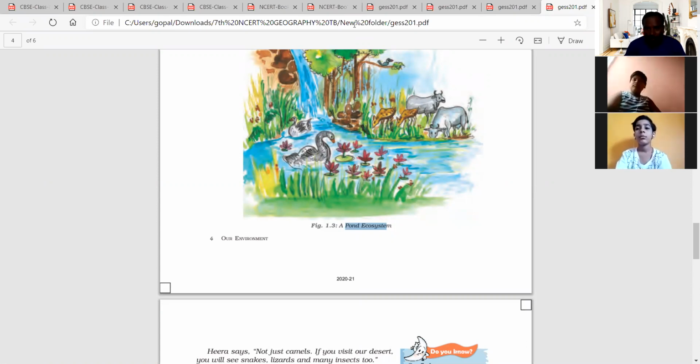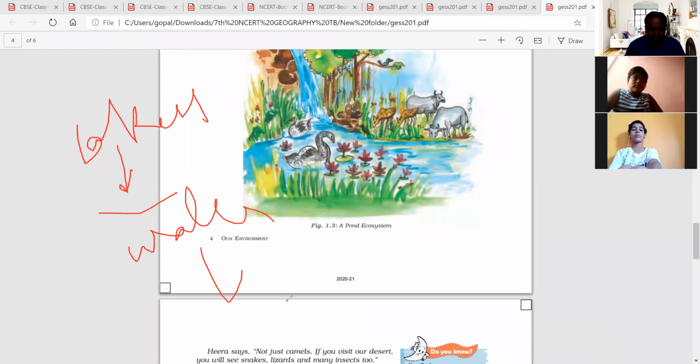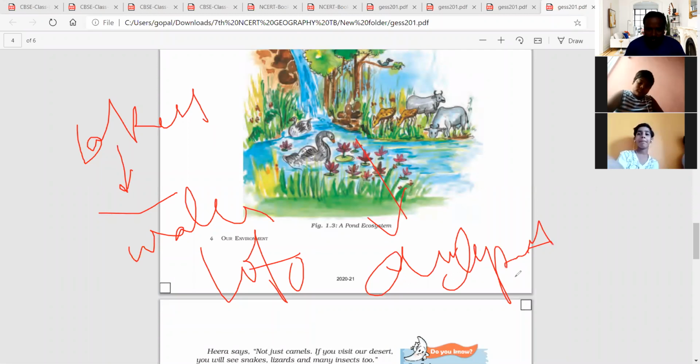See here, this is a pond ecosystem. Apart from this, many other ecosystems are there, like lakes. Beside the lakes we can see so many living things, so lake ecosystem. Wherever there is water, we can see a lot of ecosystems. Here eco is nothing but animals depending on each other. So this is considered a pond ecosystem.